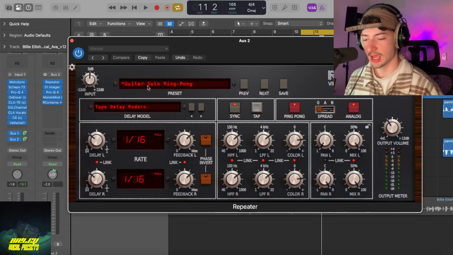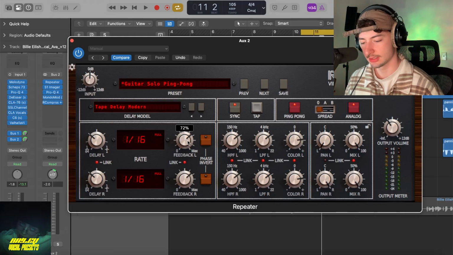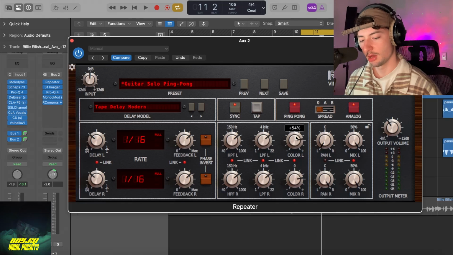Yeah, I started with the guitar solo ping pong. I up the speed of it, so it's a 1/16th delay. The feedback's pretty high. We got it at 72. We're cutting out the low end to like 280 and the high end to like just 7K. We're also boosting the color of it to plus 54.